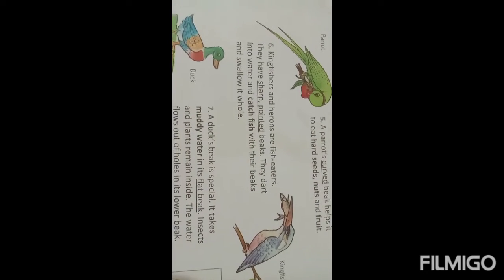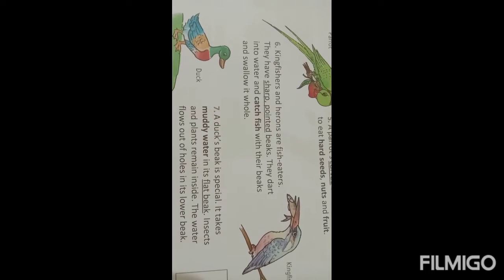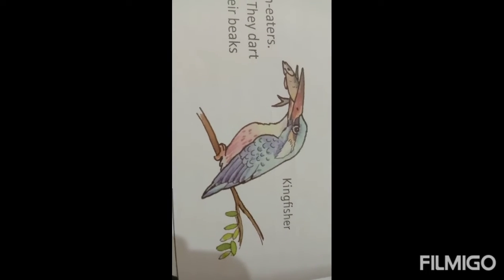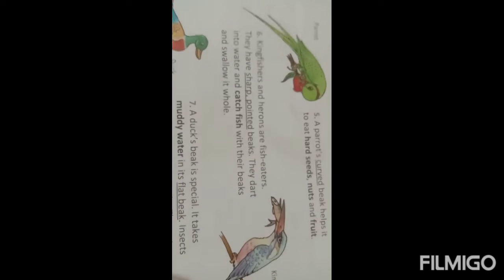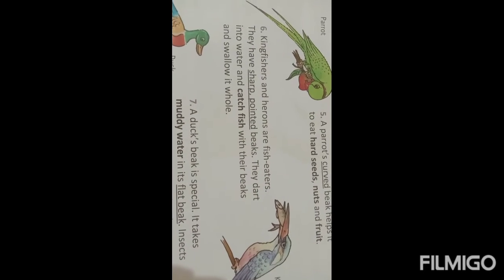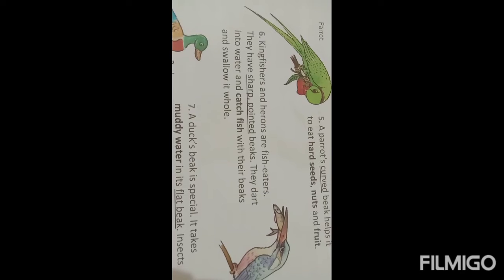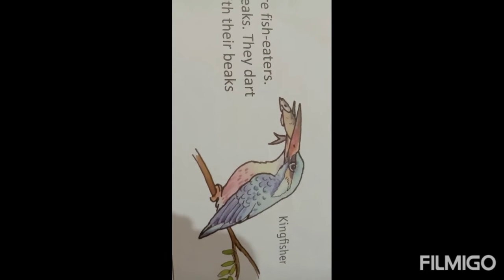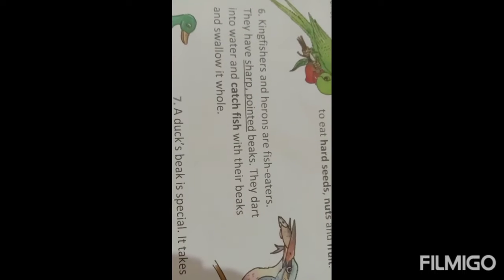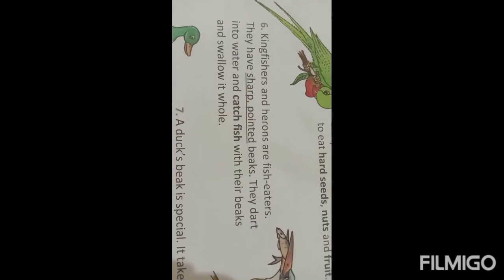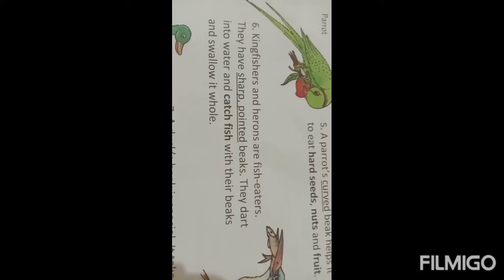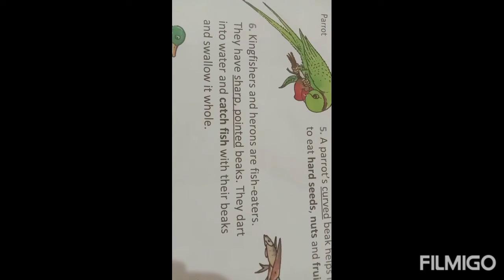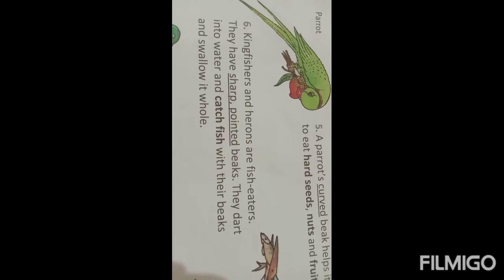How beautiful, no? Number 6, kingfisher. You can see the picture of it. It is a picture of a kingfisher. Kingfishers and herons are fish eaters. You can see here the kingfisher is eating fish. They catch fish and they eat fish. They have sharp pointed beaks. They dart into water and catch fish with their beaks and swallow it whole.